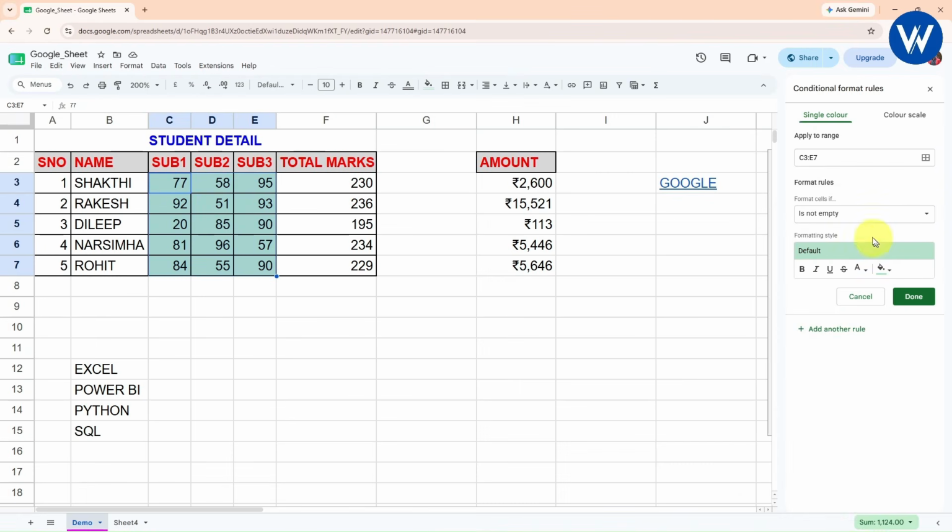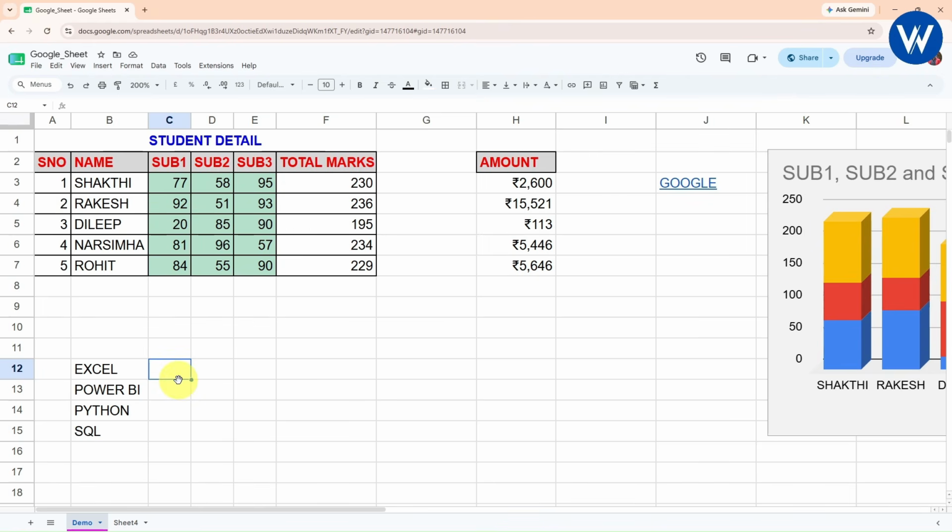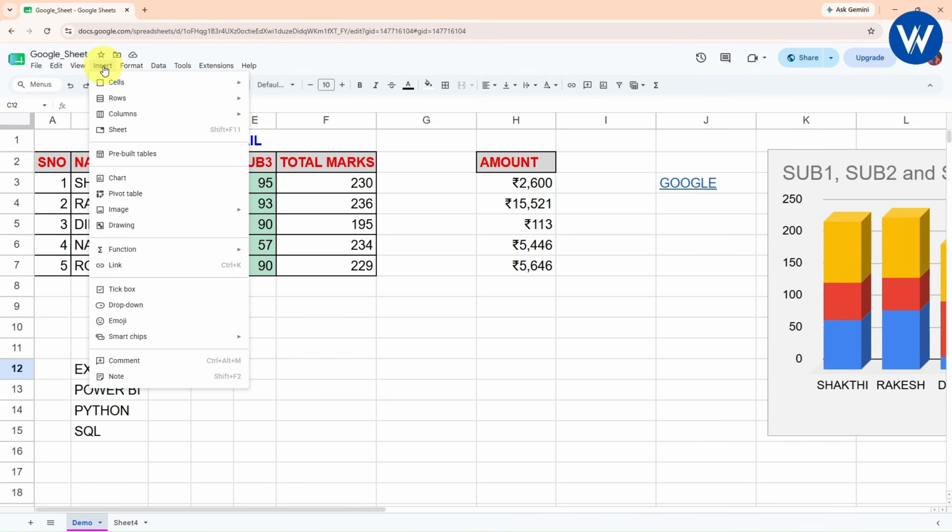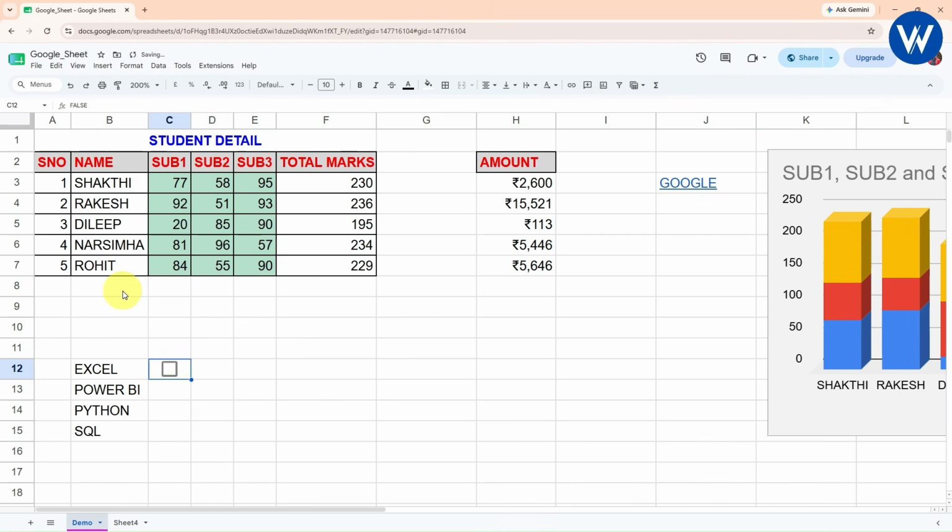If you already know Microsoft Excel, right? Now look here, guys. Here we can see these are Excel, Python, Power BI, Python and SQL. So basically what I will do, first I will add the check boxes which are available in Google Sheets. Just go to the Insert tab. Under the Insert tab there is one option, tick box, which is nothing but check boxes. I will apply the check boxes for all the Excel, Power BI and Python SQL skills.